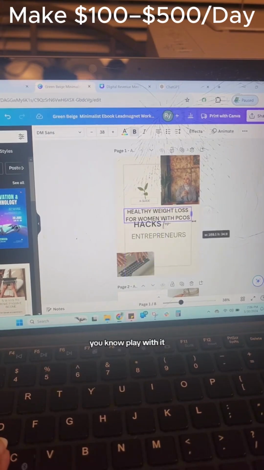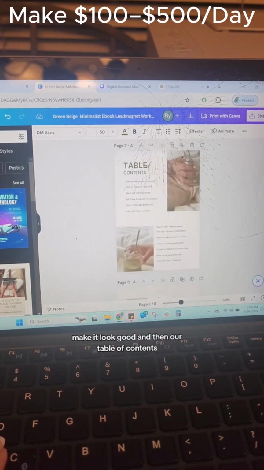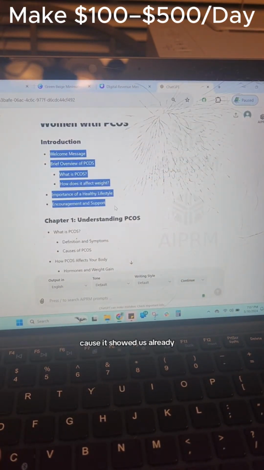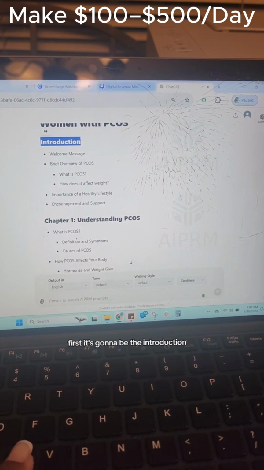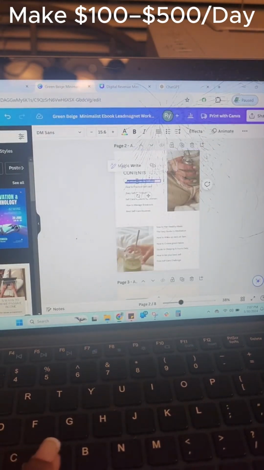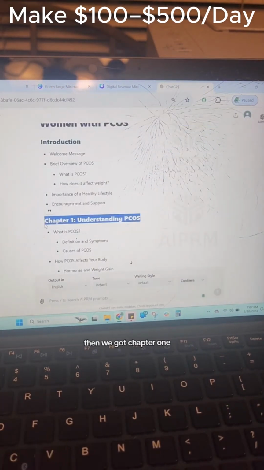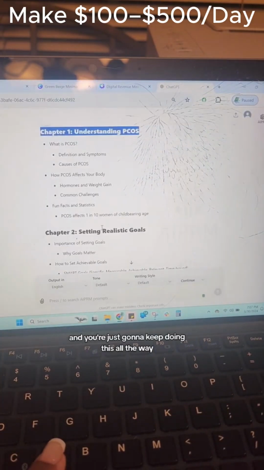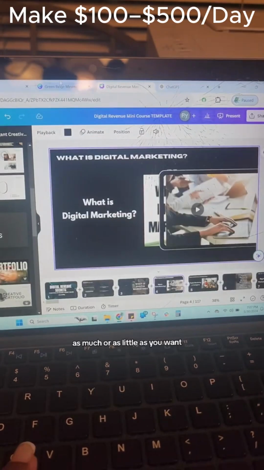And then you're just going to play with it, make it look good. And then our table of contents, that is where we're going to get over here from ChatGPT, because it showed us already. First, it's going to be the introduction. Then we got chapter 1. And you're just going to keep doing this all the way, as much or as little as you want.